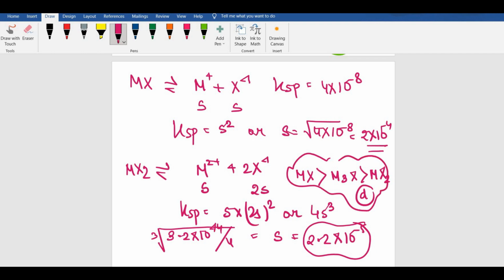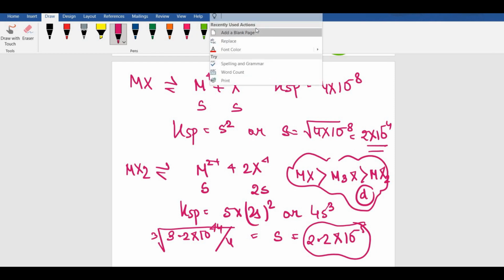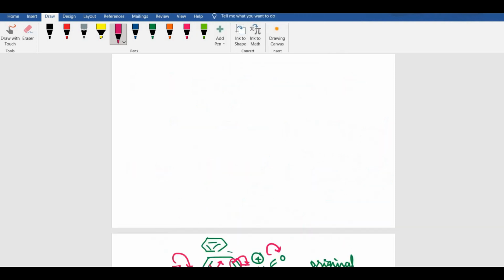Is it clear? It's a very, very simple question. You just have to apply the plain logic of calculation, and it should be done. It's a very simple question and a very simple approach to it.